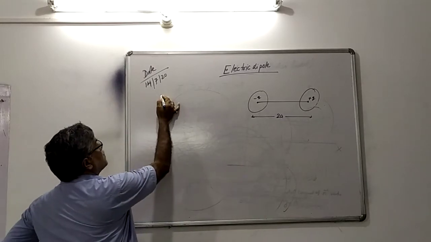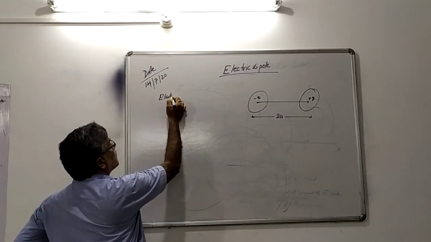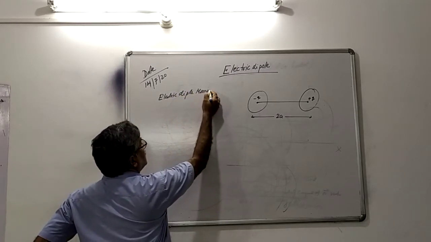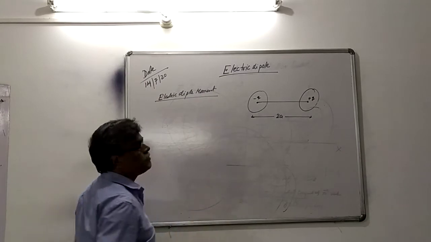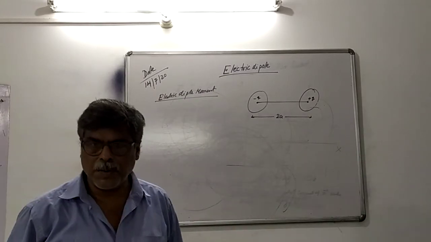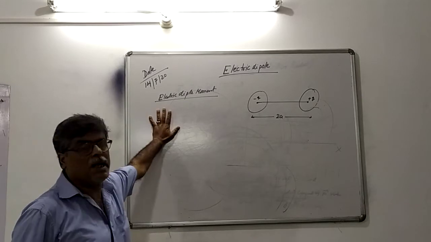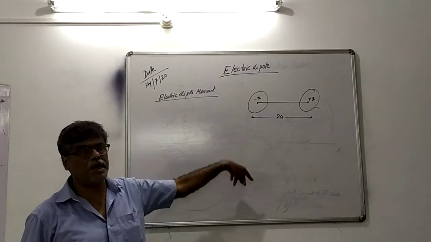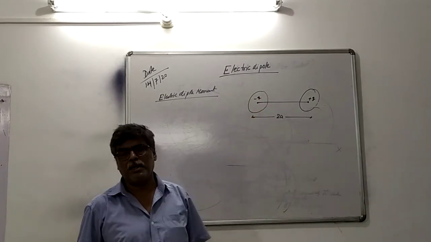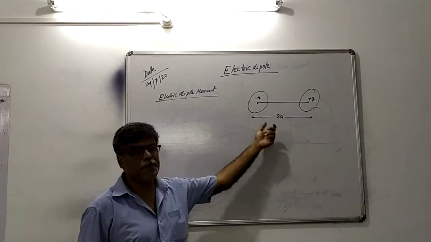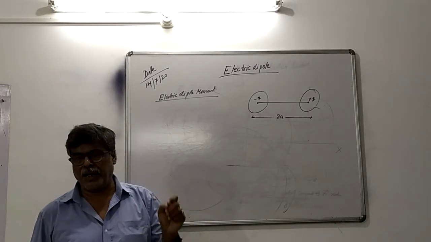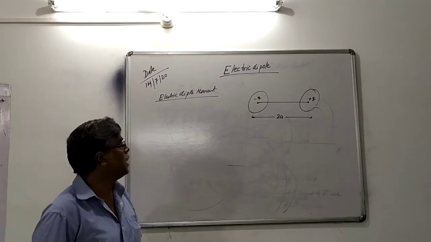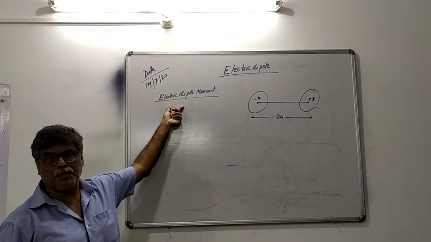Now another point is electric dipole moment. So how can you define electric dipole moment? Electric dipole means two charges equal in magnitude, opposite in sign, separated by a certain distance. Electric dipole is the measure of the electric field. How strong the electric field is, is measured by the electric dipole. Anyway, the next point is electric dipole moment.